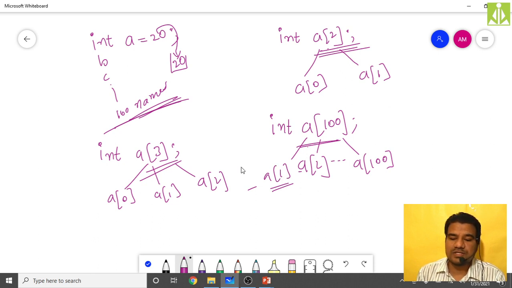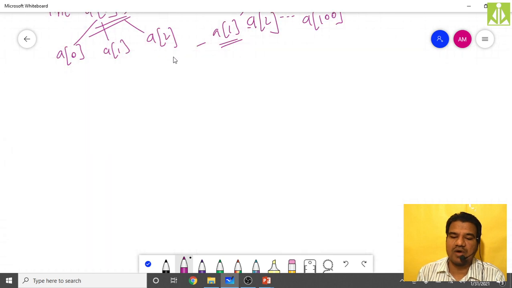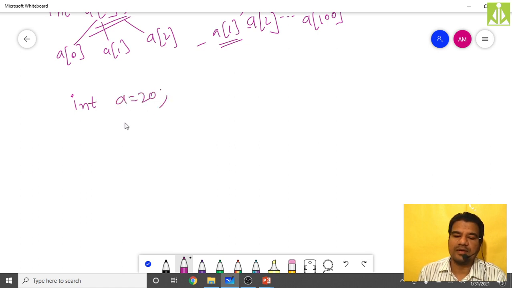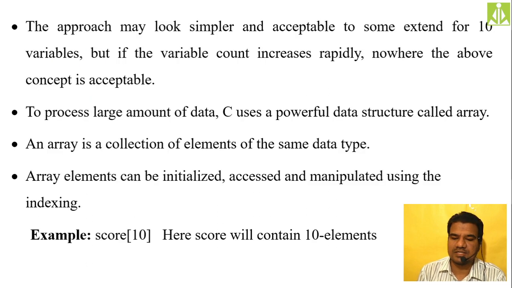And then after this we have seen the initialization, how we can initialize. For a regular variable, how are we initializing? Int a using the assignment operator 20. But when it comes to arrays, we have different approaches. Initializing an array, we have the basic initialization, initialization without size, partial initialization, and initializing all elements to 0. Like that we have discussed, isn't it?